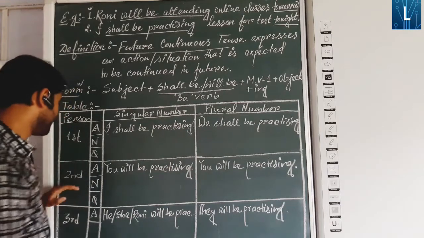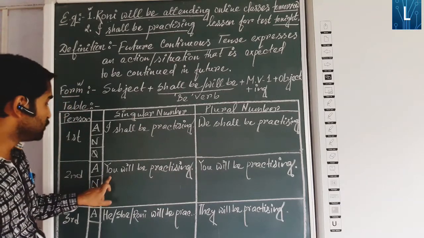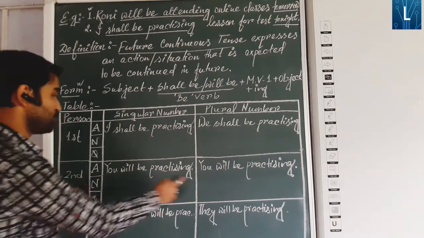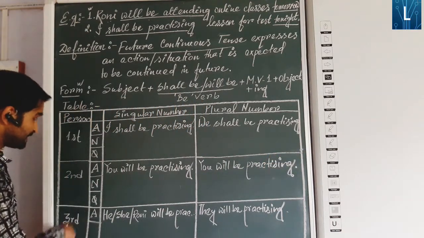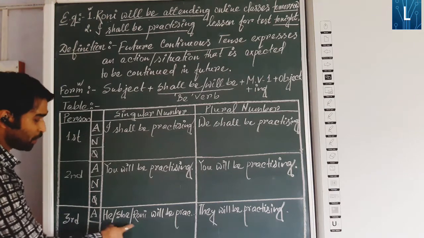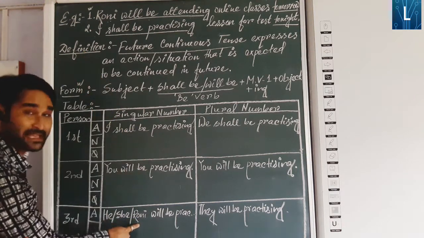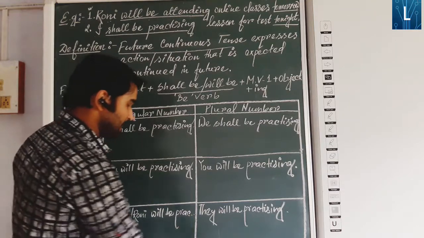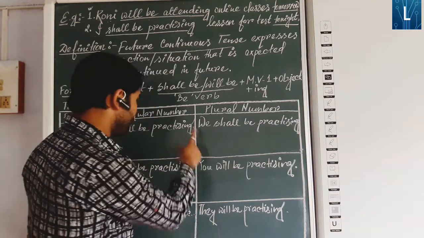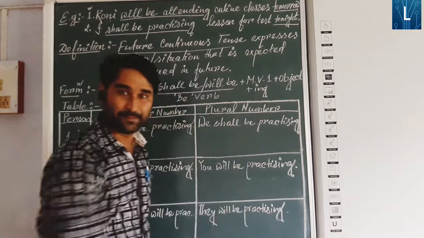Next one, second person singular: you will be practicing. Second person plural: you will be practicing. Next one, third person singular, here he, she or Ronnie, or any other name you take. So Ronnie will be practicing, he will be practicing. Now they, it is third person plural, they will be practicing.